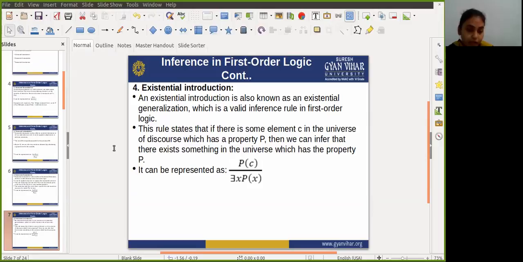So let's take an example: Priyanka got good marks in English, so therefore someone got good marks in English. So we can generalize the sentence.